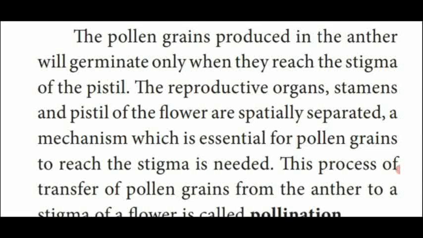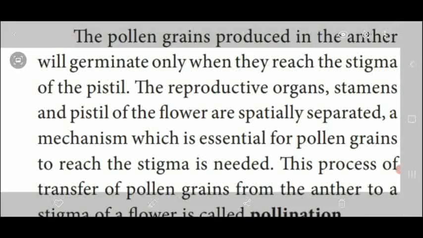The reproductive organs of the flower, that is the male reproductive organ, the stamen, and the female reproductive organ, the pistil, are arranged spatially, that is, there is a space between the stigma and the anther located separately in the flower, to allow the pollination mechanism to transfer the pollen grains from anther to the stigma of a flower.